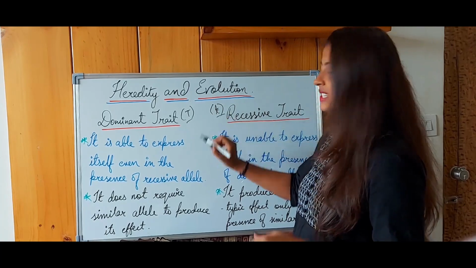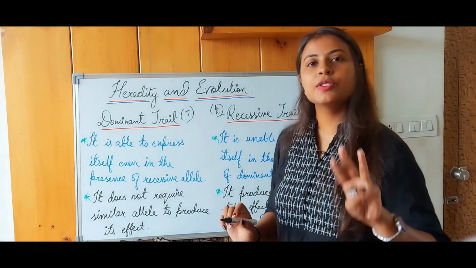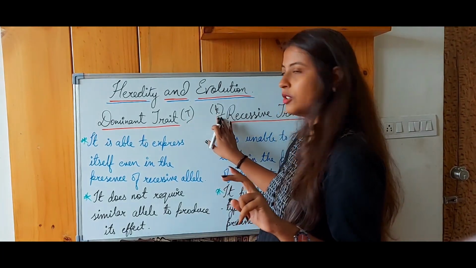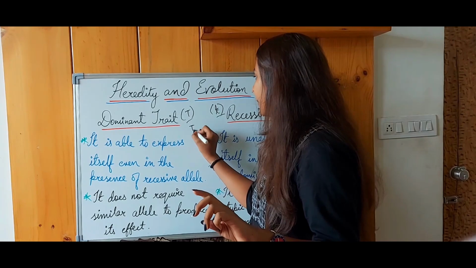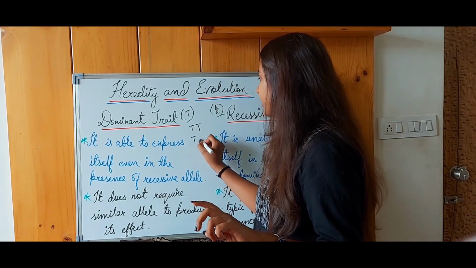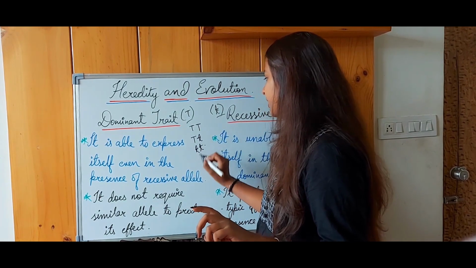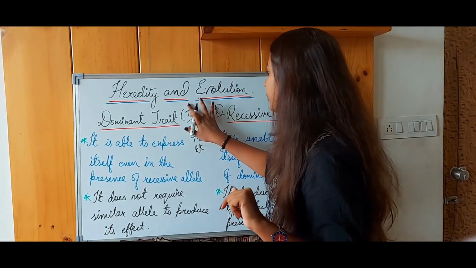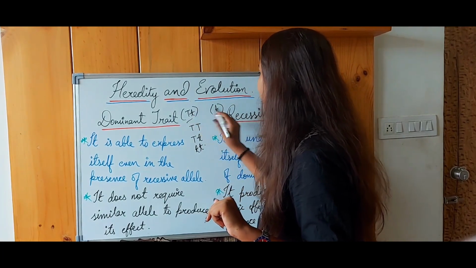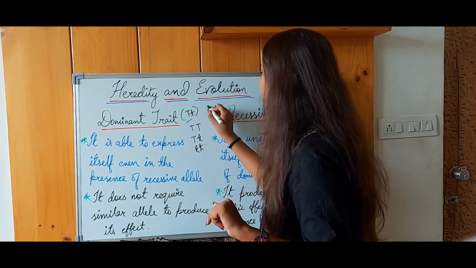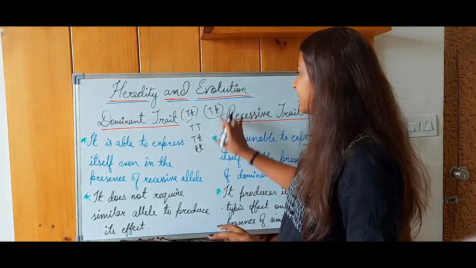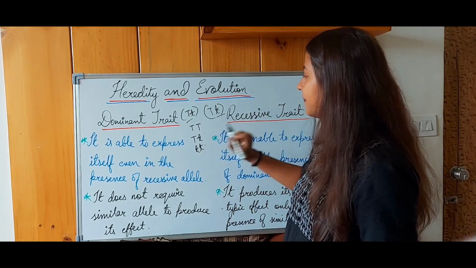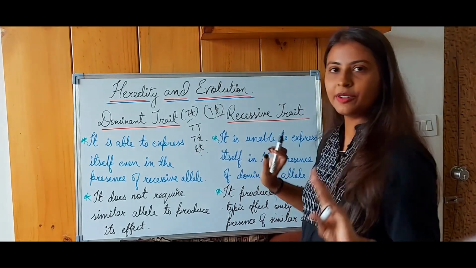Capital T and small t, when the crossing occurs, there are three possible variations that we have, okay? When we consider height as a factor, these will be capital T capital T, capital T small t, and small t small t when crossing over occurs. I'm considering two organisms over here, one with capital T and small t, and the other organism also with capital T and small t. When the crossing occurs between them, the three possible variations are capital T capital T, capital T small t, and both small t's, okay?